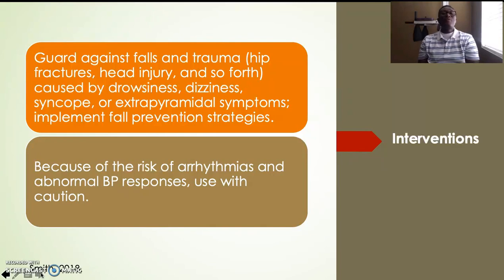Interventions: when patients are on this medication, we need to guard against falls and trauma, such as fractures and head injury caused by drowsiness, dizziness, syncope, and extrapyramidal symptoms. Implement prevention strategies for this patient so that it doesn't lead to other problems. Because of the risk of dysrhythmias and abnormal blood pressure responses, use with caution.